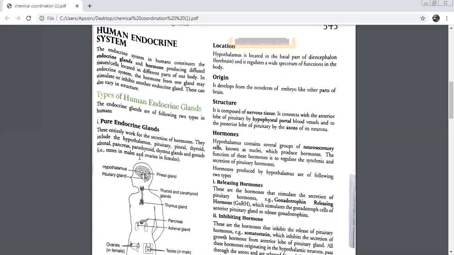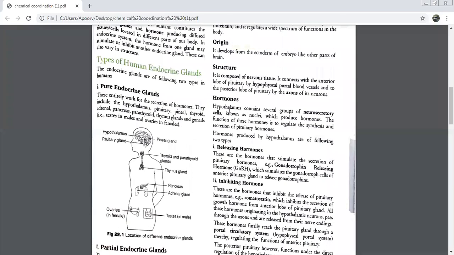So basically production of hormones सबसे पहले कहाँ पर start हुआ? Hypothalamus. Name the cells which started producing hormones. Neurosecretory cells. So from hypothalamus, these hormones will now get transferred. They have to motivate, they have to instigate the pituitary to produce hormones. Hypothalamus is already connected to pituitary. So these hormones which are produced in the nuclei will regulate the synthesis and secretion of pituitary hormones. Hormones produced by hypothalamus are of the following types.